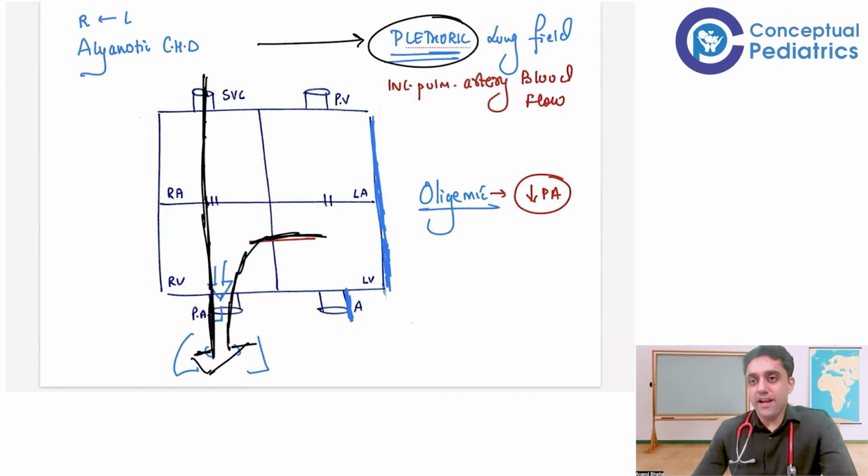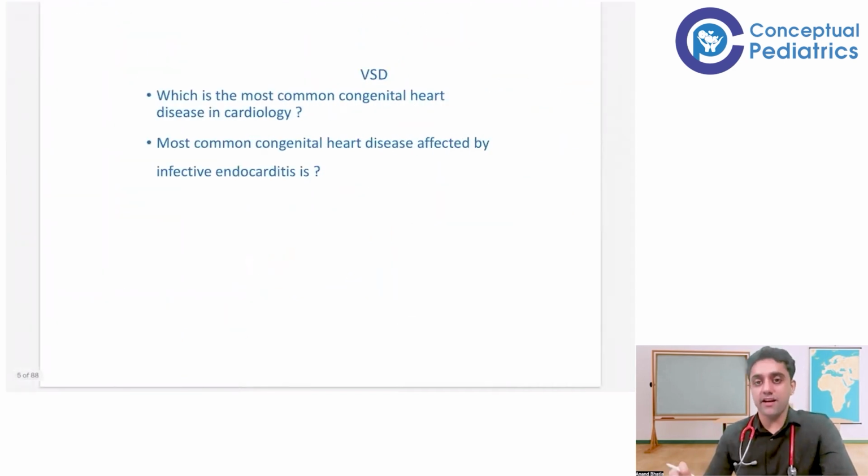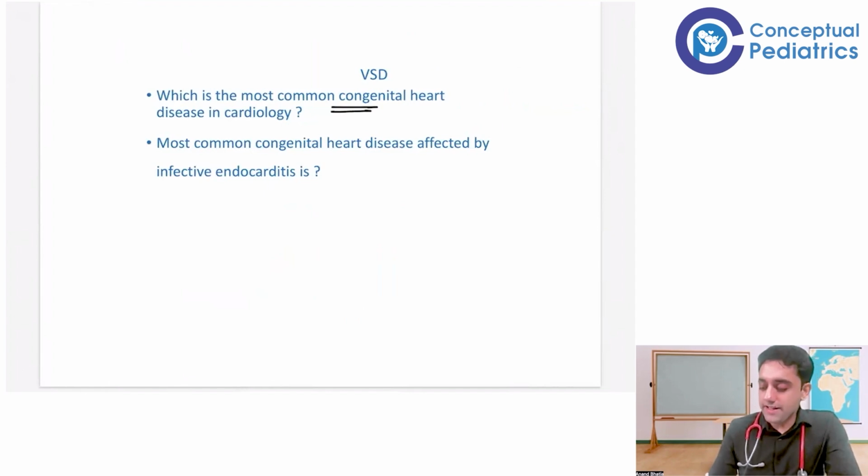I'll repeat again, in this class I've got an idea that VSD, number one, is a left to right shunt. It is an acyanotic congenital heart disease with plethoric lung fields.